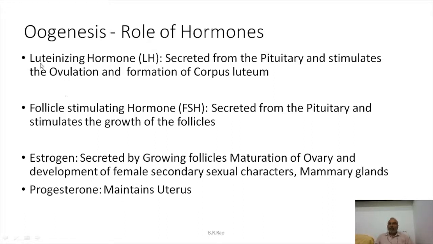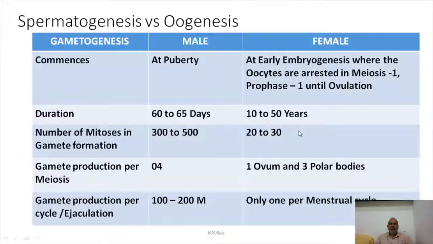So what are the female sex hormones here? Luteinizing hormone, which is called ICSH, interstitial cell stimulating hormone in males, FSH, the third one is estrogen, and next progesterone is secreted by corpus luteum.